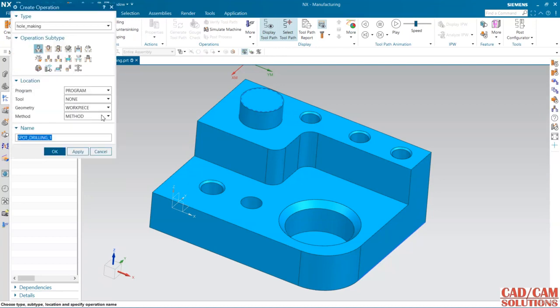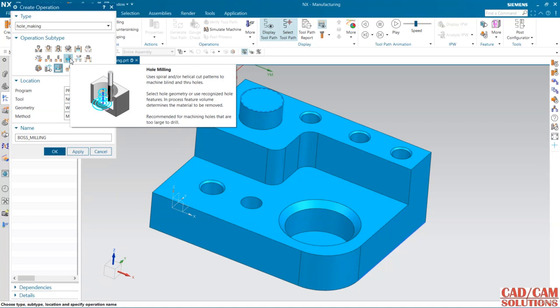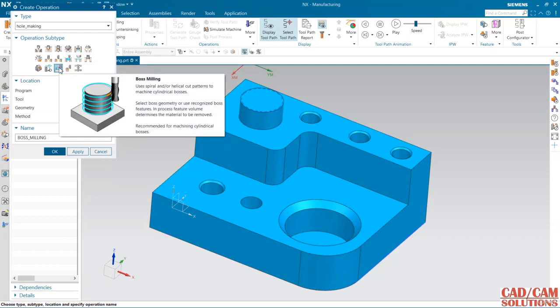Now I'm going to create operation, and this time my operation is boss milling. We can use a helical or spiral or circular machining pattern to cut any boss. It is just like hole milling. We use hole milling for a pocket, and we use this boss milling for an emboss, a circular cylindrical boss.